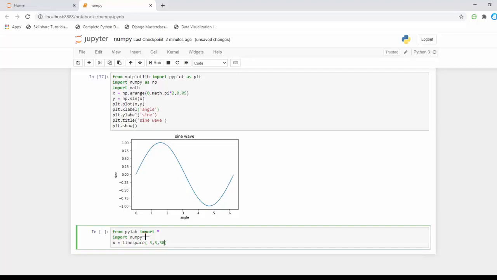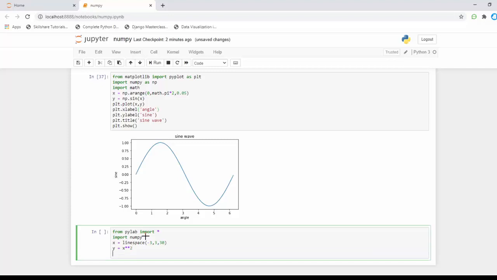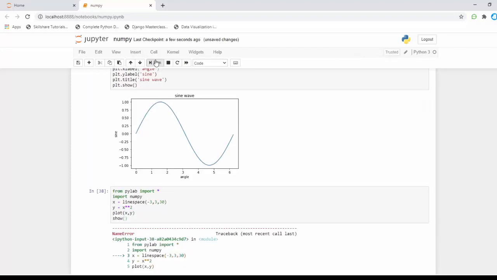This is my x coordinates, and for my y coordinates, x asterisk 2, I'm going to multiply it. I'm going to plot x comma y and show. That's it. Now I'm going to run this code.